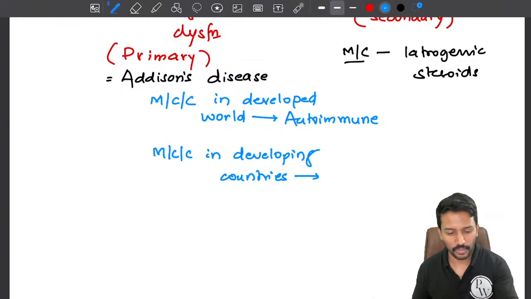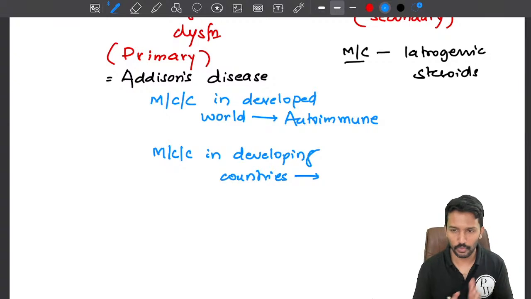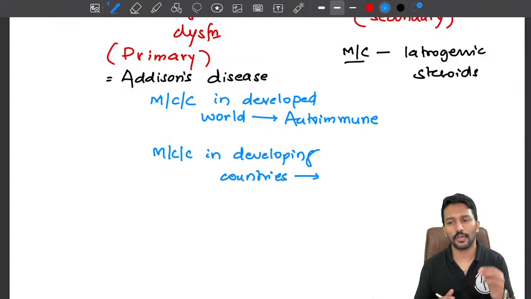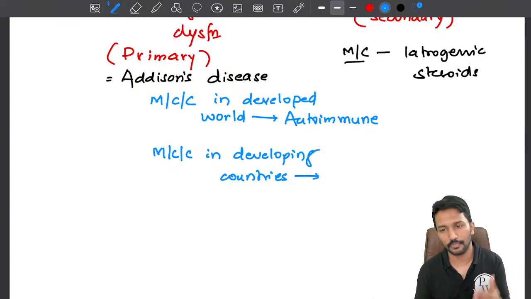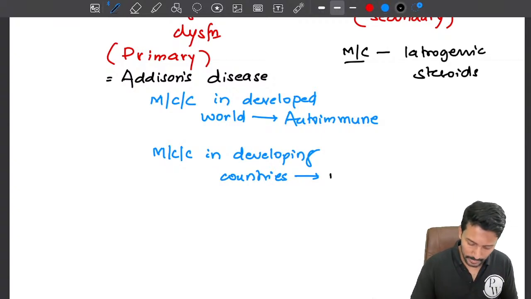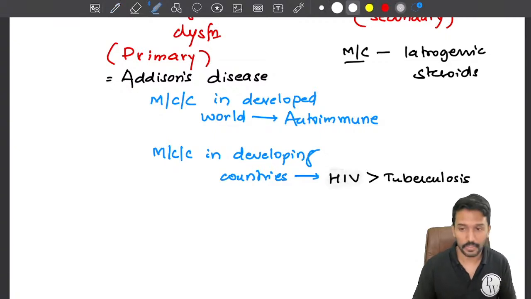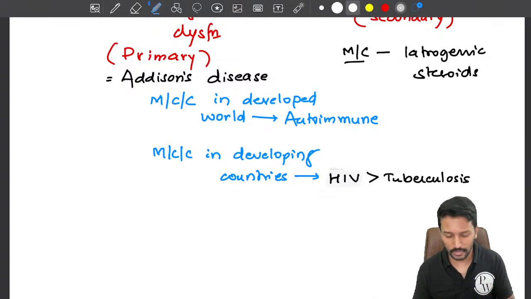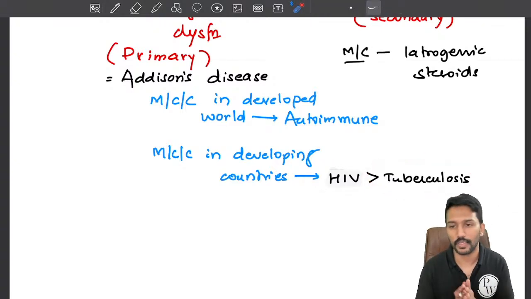When I wrote the exam, this question was there in my NEET, not the NEET PG. That time we used to call it All India. This question was there, and the answer was tuberculosis. Until recent times, we used to claim that tuberculosis is the most common cause for adrenal gland insufficiency or hypoadrenalism in developing countries, including India. But in recent times, HIV has replaced it, right? So HIV is more common than tuberculosis. So if this year they ask the question, your answer should be HIV. When it was asked in 2018, the answer would have been tuberculosis, but now it is HIV.